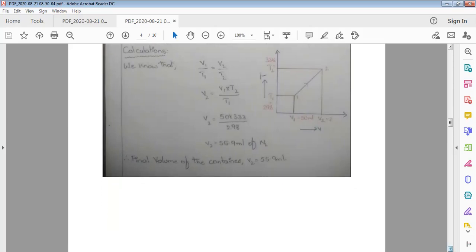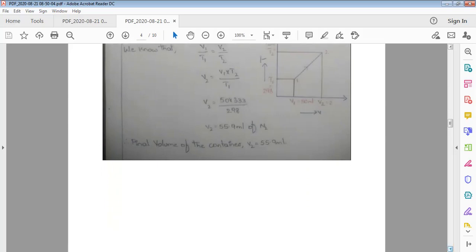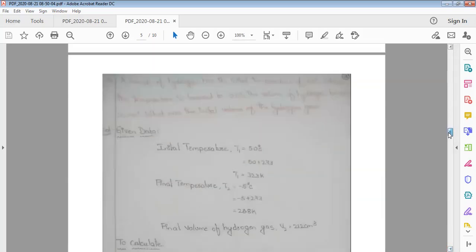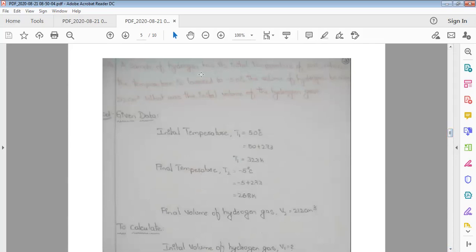The next problem is, a sample of hydrogen has its initial temperature of 50 degrees centigrade. When the temperature is lowered to minus 5 degrees centigrade, the volume of hydrogen becomes 212 centimeter cube. What will be the initial volume of hydrogen gas? So this is the problem.